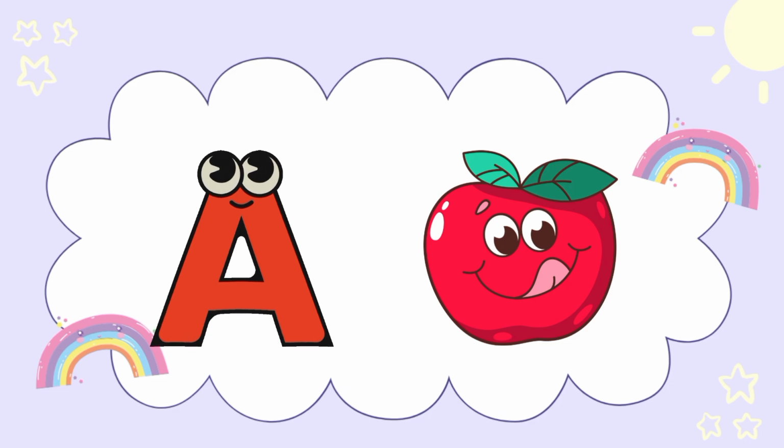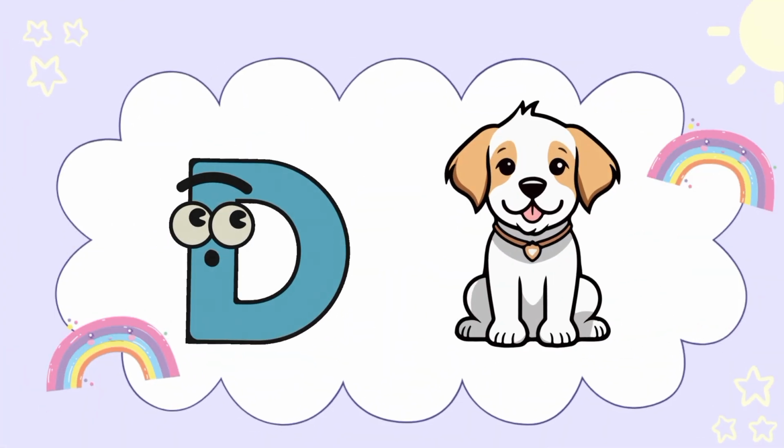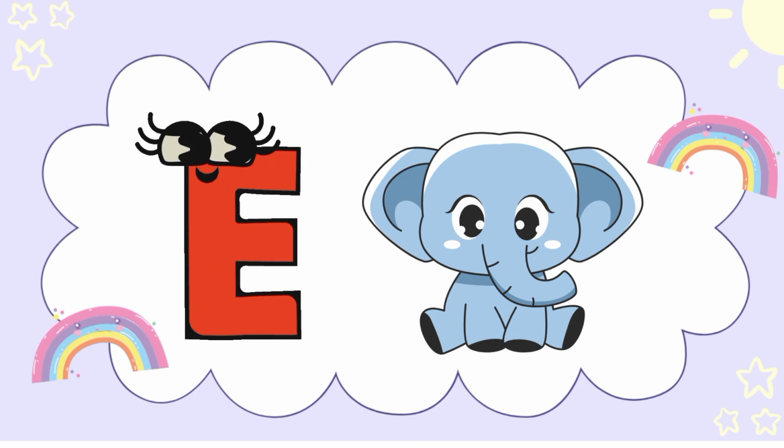A is for apple, apple. B is for bow, bow. C is for cat, cat. D is for dog, dog. E is for elephant, elephant.